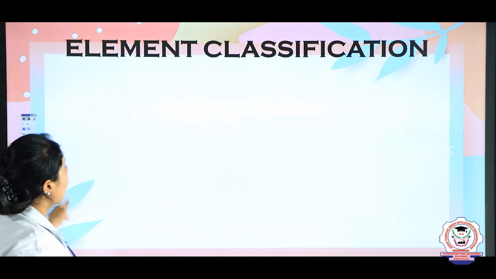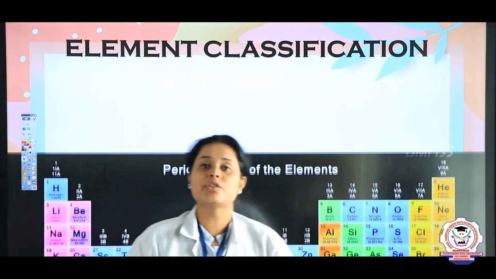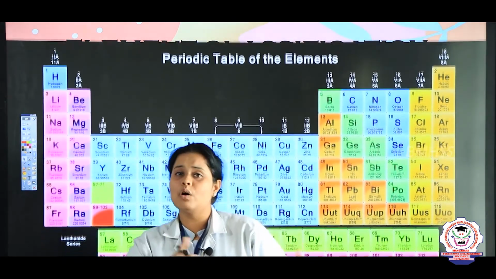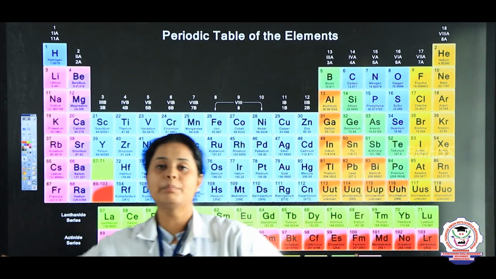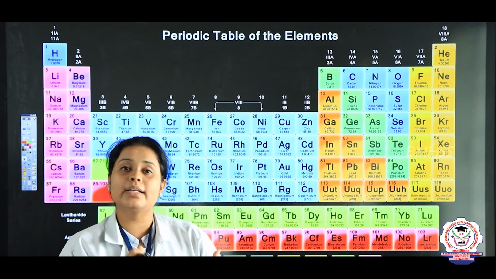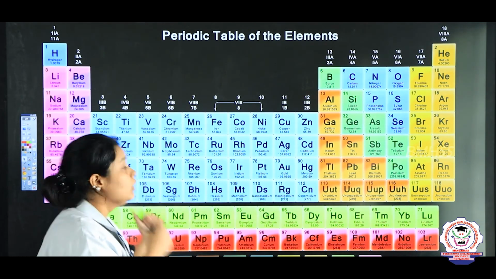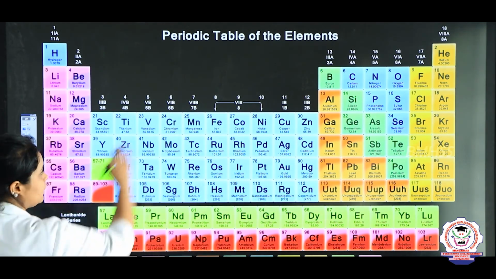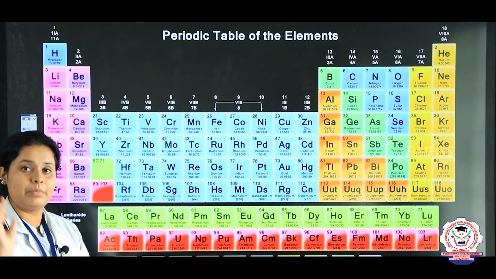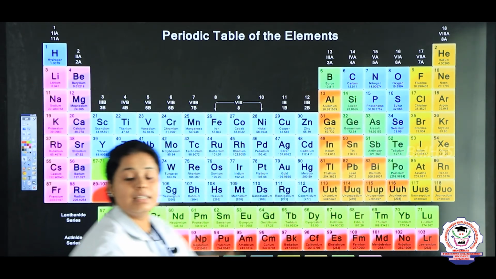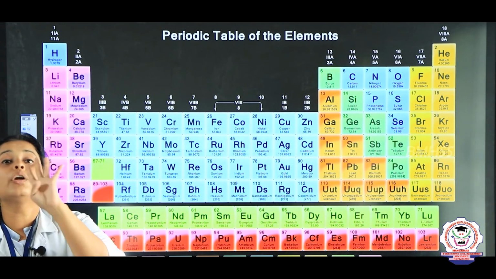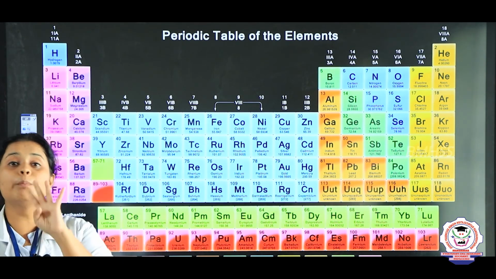Now let's see the final completion, or confirmation, of all the elements. See children, all these people sat together and decided to place a value. They first placed an empty periodic table, then placed all the elements here. These elements they divided into 4 groups, or 4 blocks.